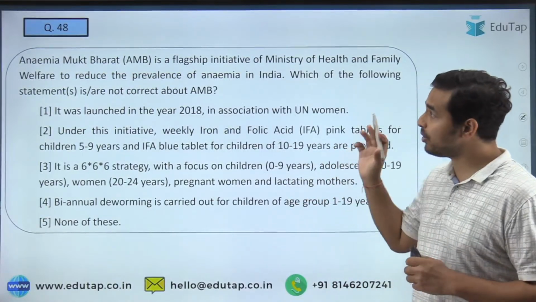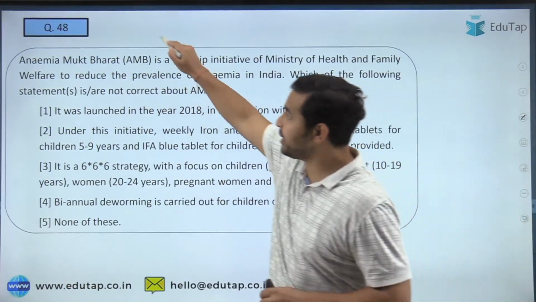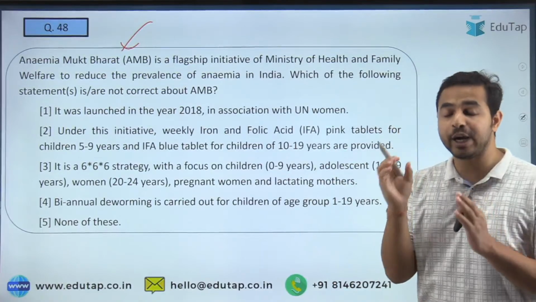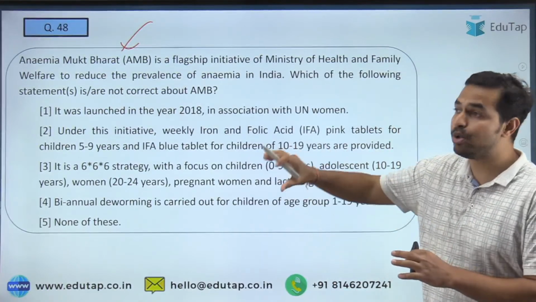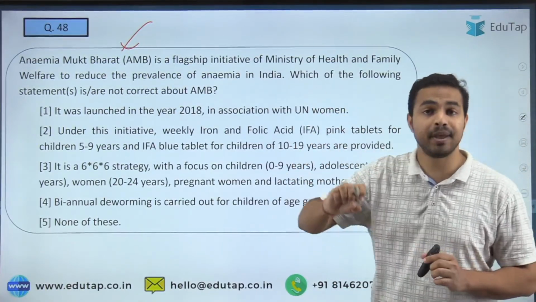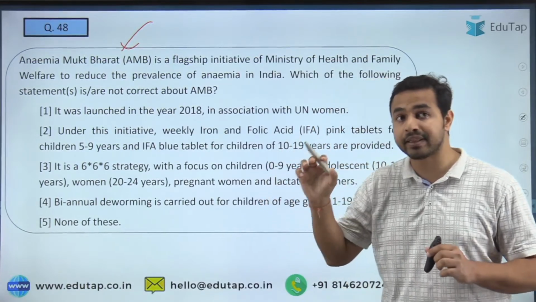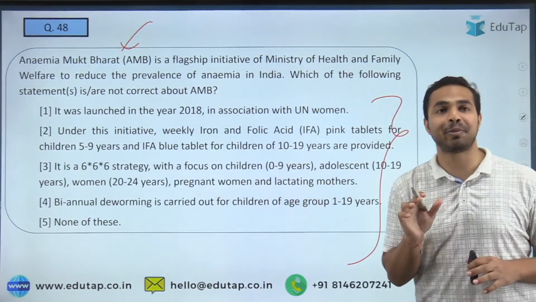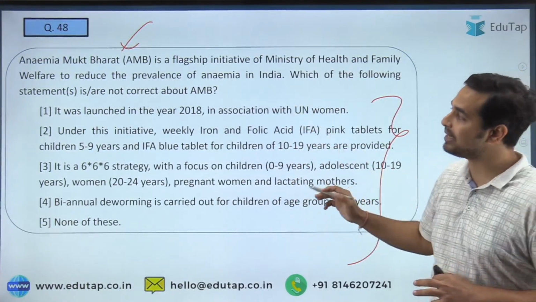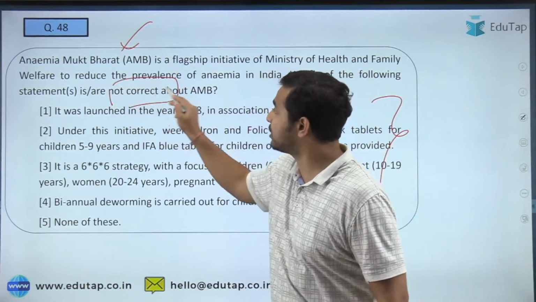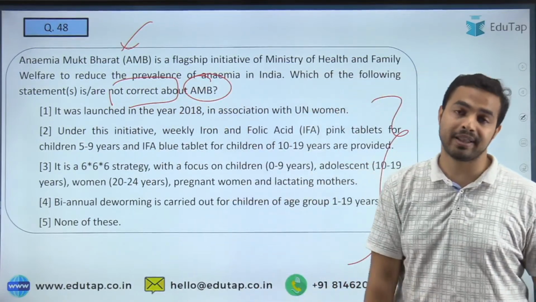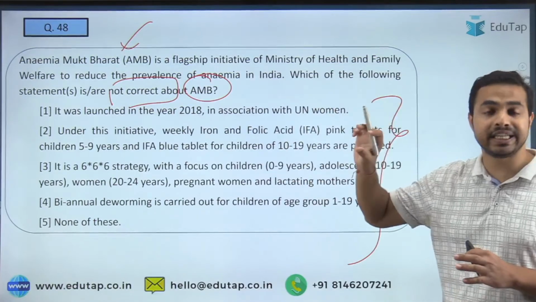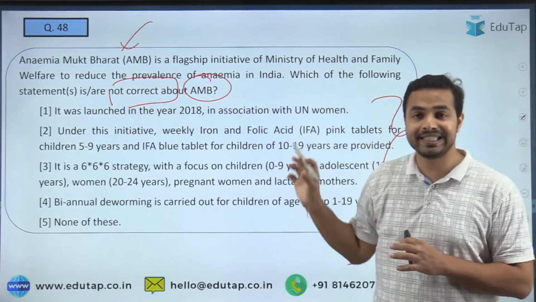So here tell me about this particular part. See, this question is about the anemia मुक्त भारत. अभी हमने पढ़ा anemic adolescent girls के बारे में, and now you are required to tell me कि anemia मुक्त भारत अभियान के अंतर्गत you are required to go through these particular statements and tell me which of the following statements is or are not correct about the Anemia Mukt Bharat Abhiyan.